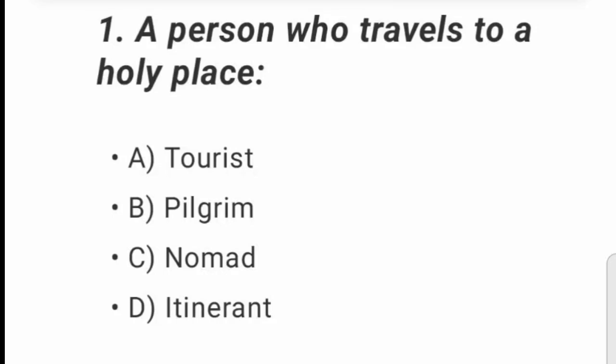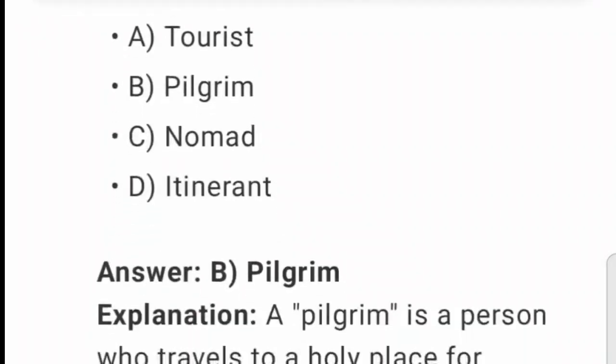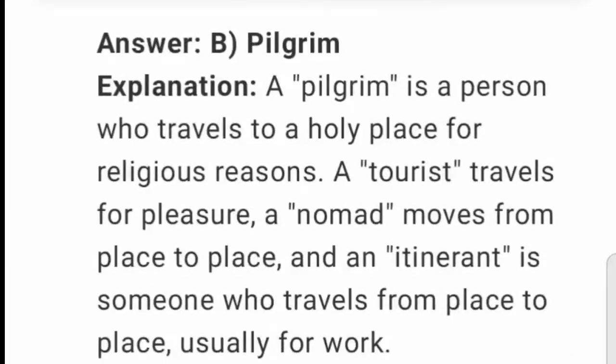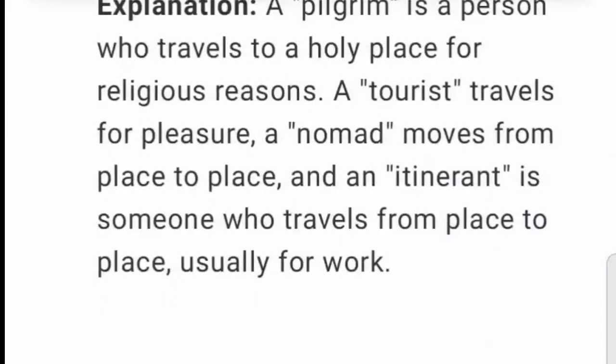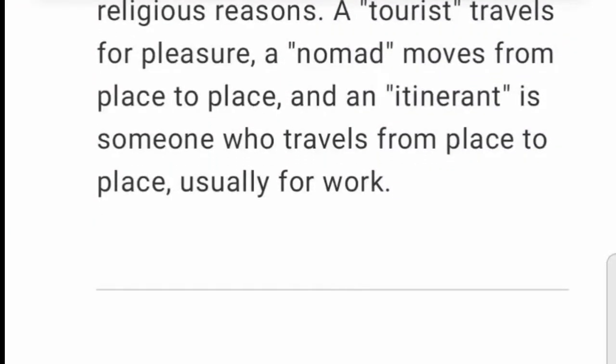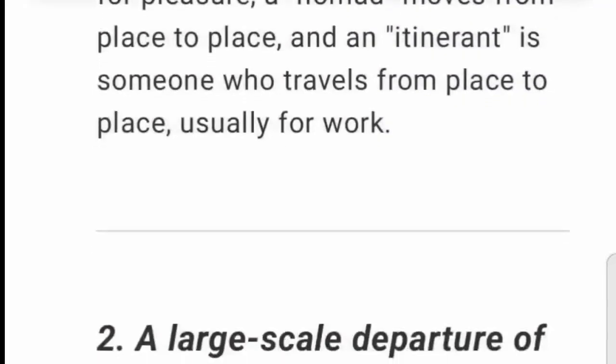1. A person who travels to a holy place. A. Tourist. B. Pilgrim. C. Nomad. D. Itinerant. Answer. Explanation. A pilgrim is a person who travels to a holy place for religious reasons. A tourist travels for pleasure. A nomad moves from place to place. And an itinerant is someone who travels from place to place, usually for work.